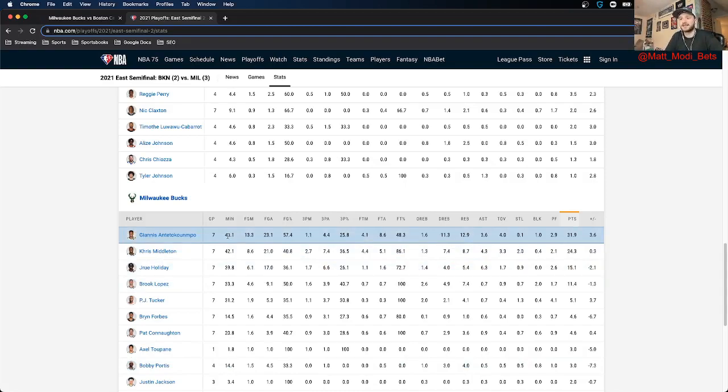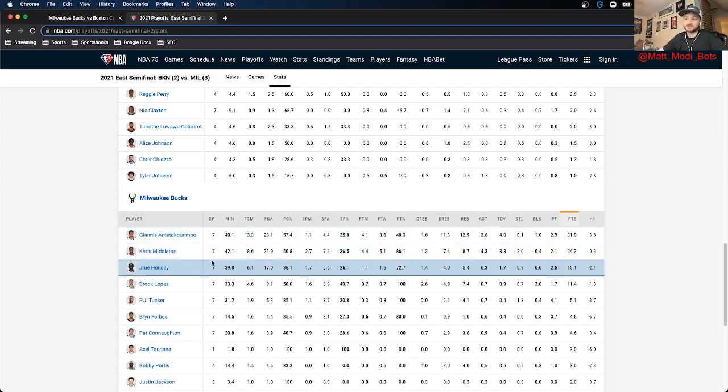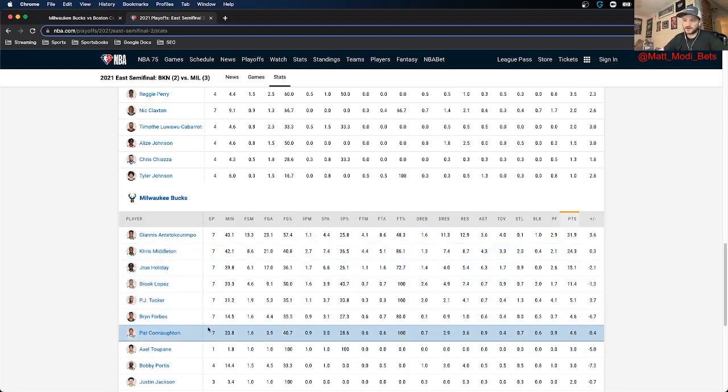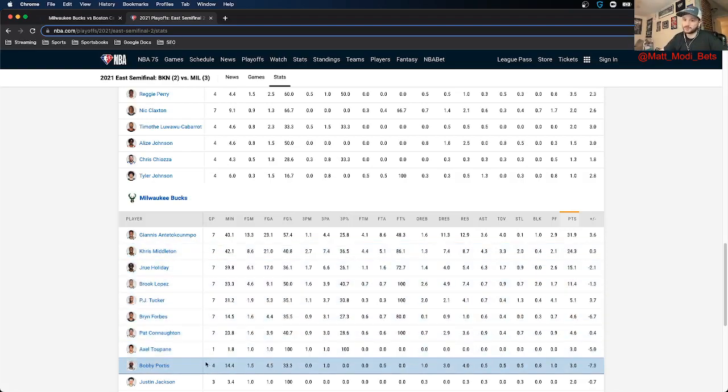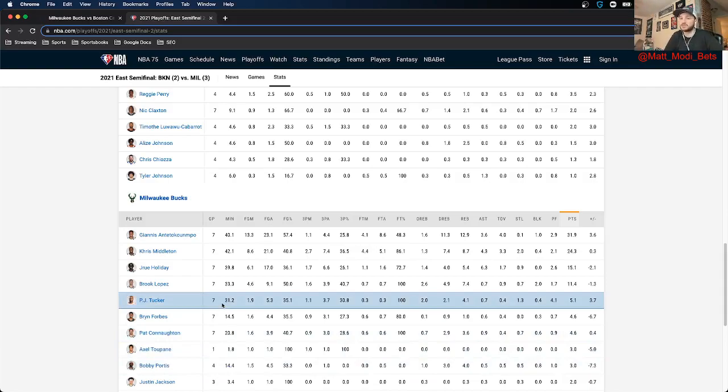But I'll tend to err on the side of players that I know are playing heavy minutes, because that's why you know they're going to be in the game. A player like Giannis or Khris Middleton is going to have many more plays run for them in the regular flow of the offense than a Pat Connaughton or a Bobby Portis. They're just going to have more attempts to do stuff. So that's why, generally in the playoffs, just stick with the studs. That's an easy betting strategy, specifically for player props in the playoffs.